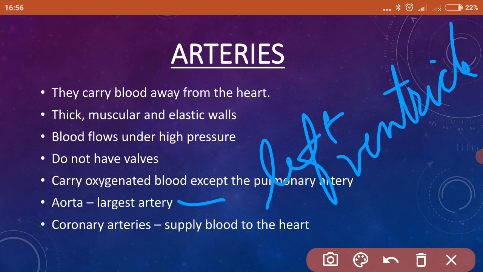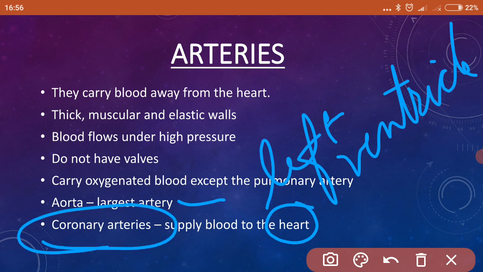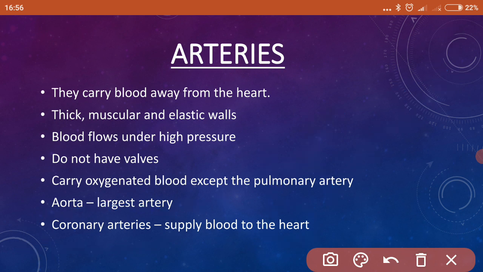Just as other organs of the body need oxygen-rich blood, similarly the heart too needs a steady supply of oxygen-rich blood. The heart also needs some oxygen. So the arteries that supply blood to the heart muscles are called coronary arteries. The aorta branches off into two main coronary arteries, the right coronary artery and the left coronary artery. These supply blood to the right side and the left side of the heart. Okay, so this is all about arteries.